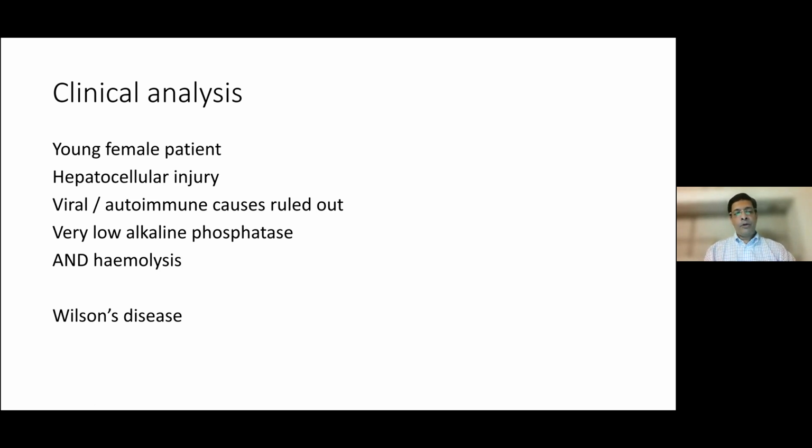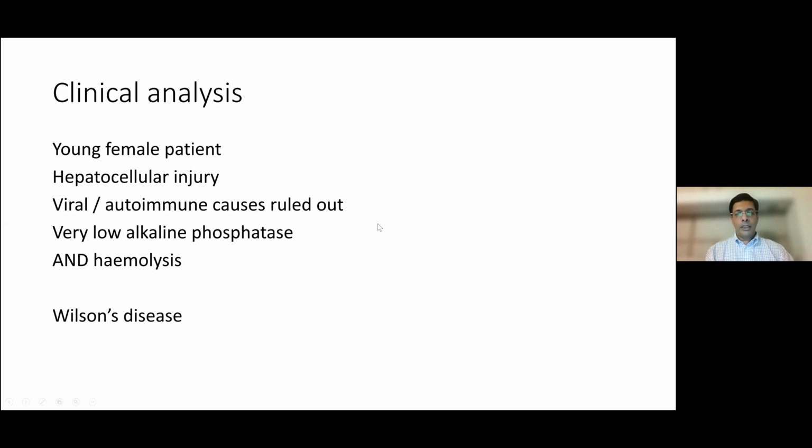Now, just briefly, just a couple of minutes on Wilson's: an autosomal recessive disease of copper metabolism. There's excess deposition of copper in the liver, and the presentation is usually in the first 3 to 4, maximum 4th decade of life. The younger presentations will be hepatic. The later presentation in the 3rd and 4th decade may be neurological.